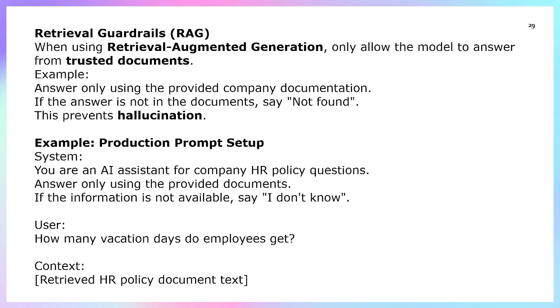What is a RAG guardrail? RAG means retrieval guardrail. In retrieval augmented generation, only allow the model to answer from the trusted document. For example, answer only using the provided company document. If the answer is not in your document, say not found. This prevents hallucination. So this is the retrieval guardrail.